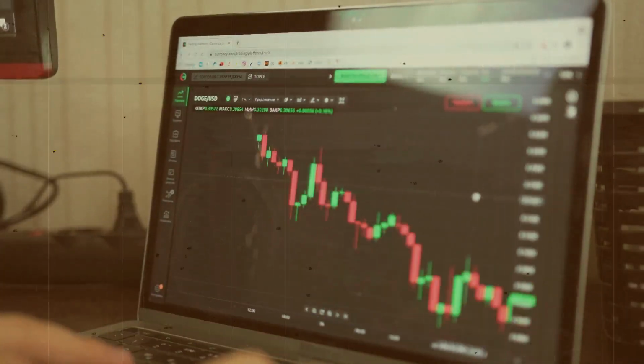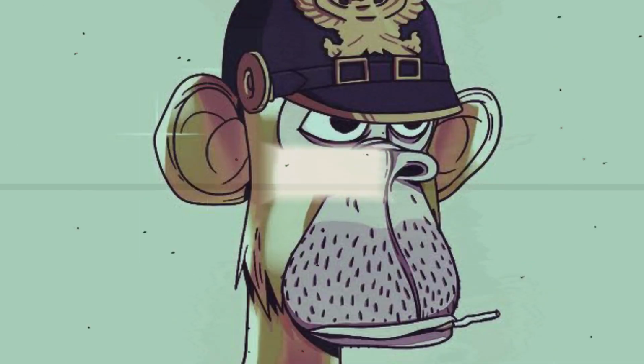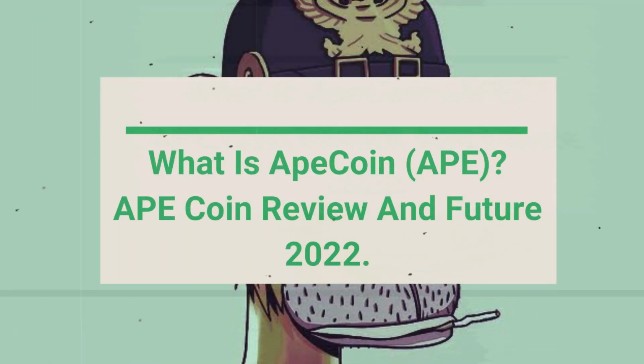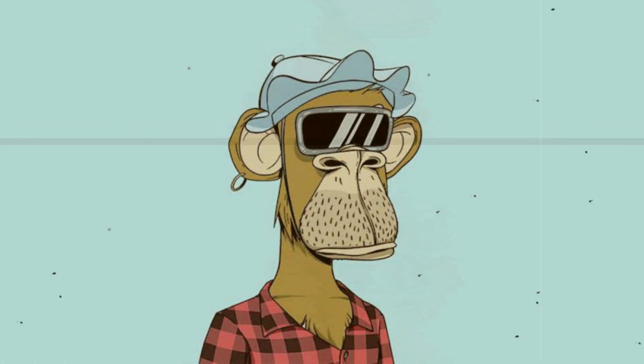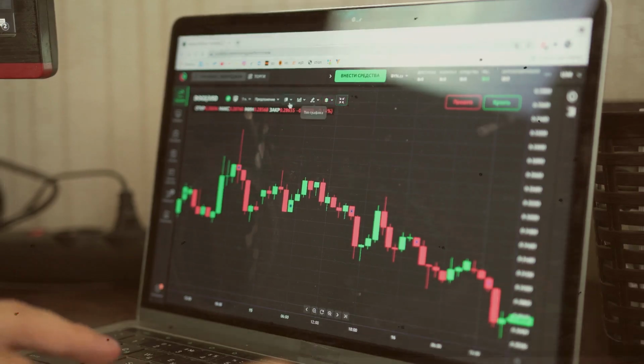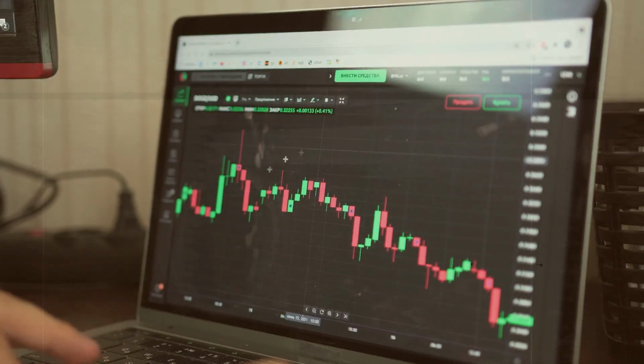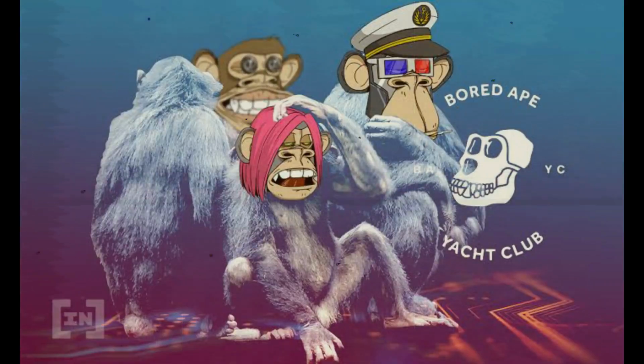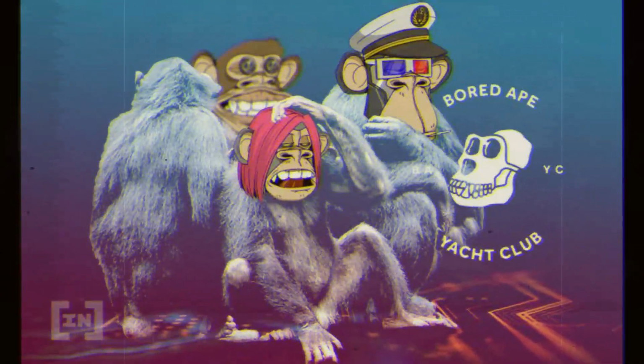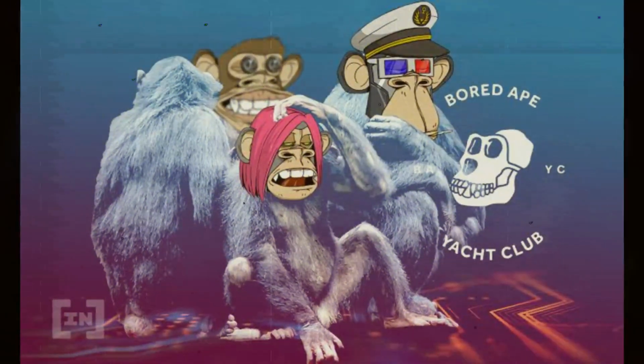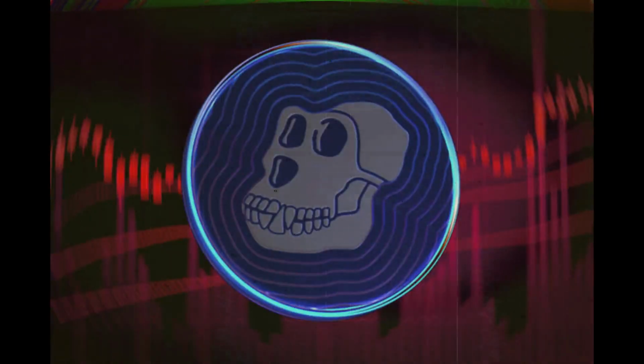APEcoin, or referred to as APE, is an ERC20 utility and governance token which is known to be used within the APE ecosystem in order to incentivize, as well as empower, an entire decentralized community building at the forefront of Web3. Not just that, APEcoin holders are said to govern themselves with the help of the decentralized governance framework controlling the APEcoin DAO, decentralized autonomous organization, and vote on how exactly the APEcoin DAO ecosystem fund should be put to use.